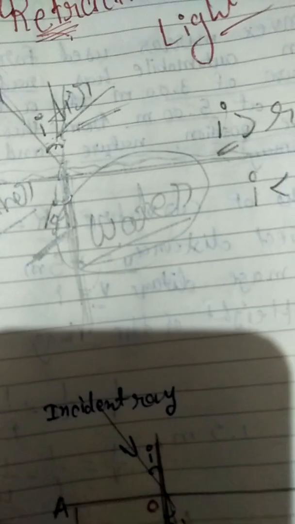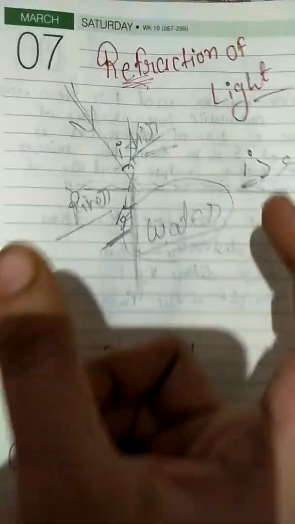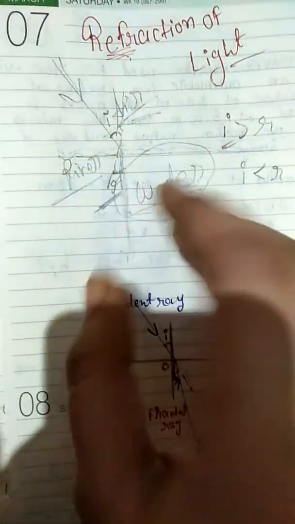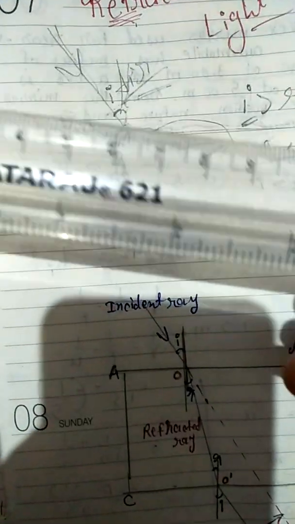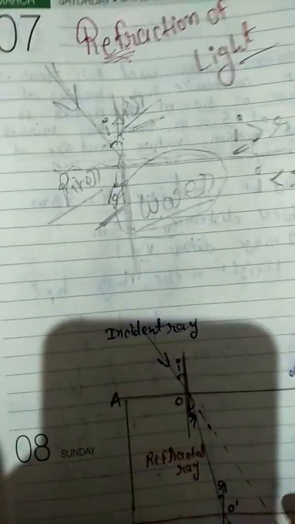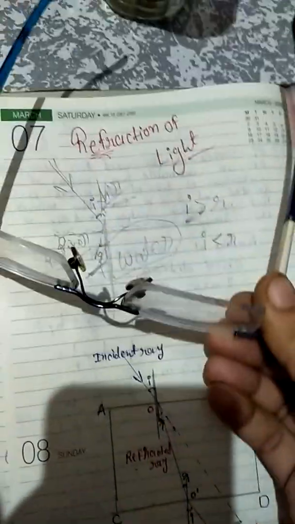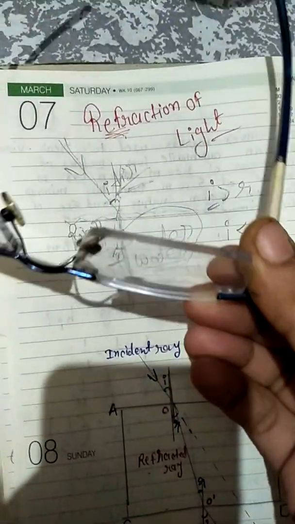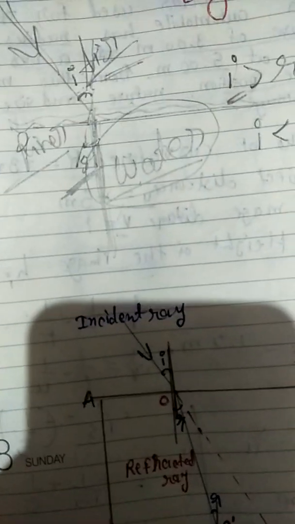Another one: a letter appears to be raised when viewed through a glass slab. If you have a glass slab over here, it looks, for example, bigger. It's not working well with this scale, but you can take any glass slab and put it over here, and you can see bigger things. This is the same with my specs also, students. Here also refraction occurs. I can see a bigger thing. Understood? So this is all about the basics of refraction.